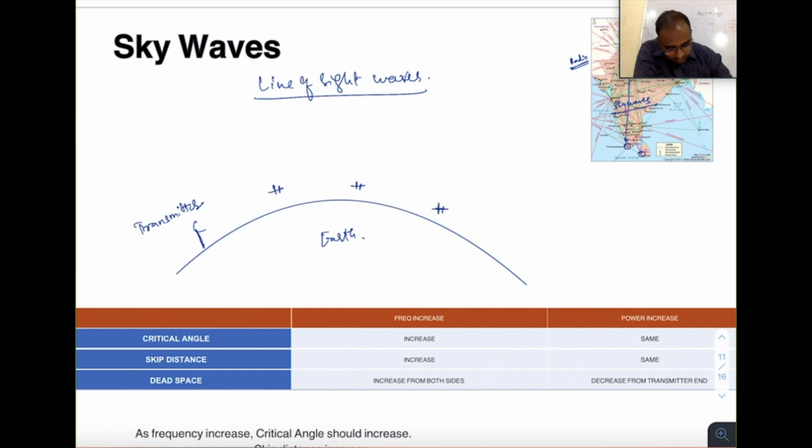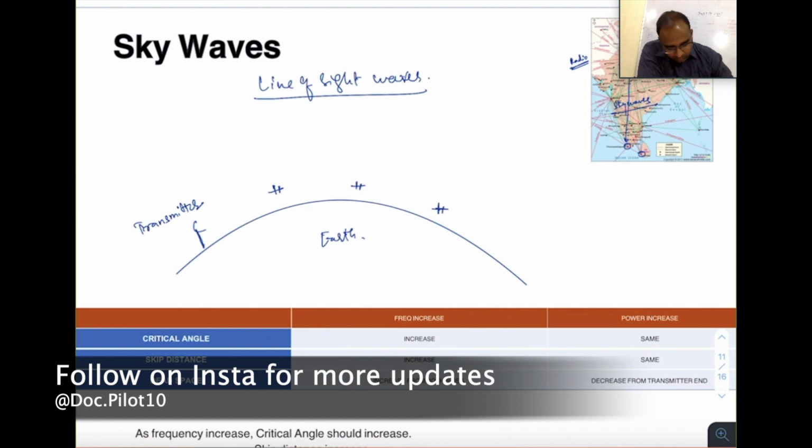Now, the line of sight waves are those which go directly from the transmitter to the aircraft, or they are ground reflected in this way, or sometimes surface waves also go like this. But I cannot send these transmissions to this aircraft because it cannot pass through the earth, right?